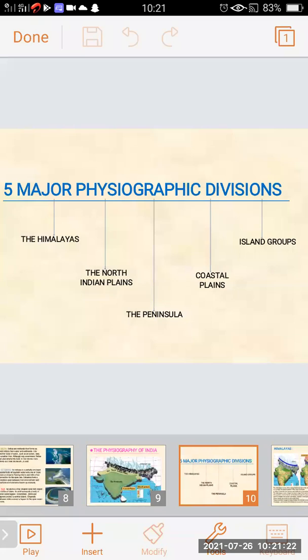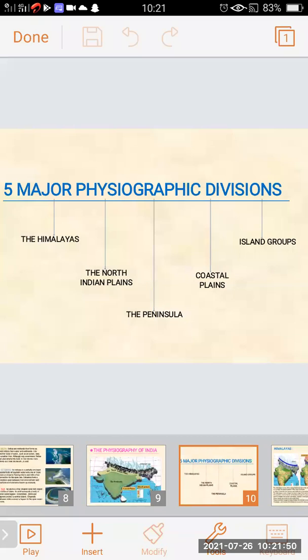Five major physiographic divisions of India. India is divided into five major physiographic divisions: the Himalayas, the North Indian plains, the peninsula, coastal plains, and the island groups.